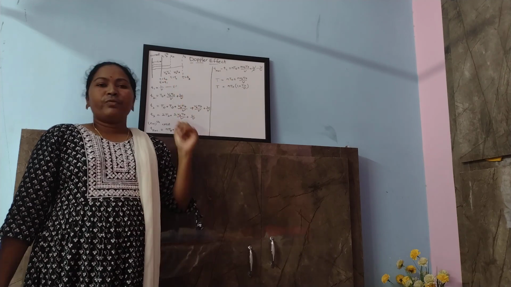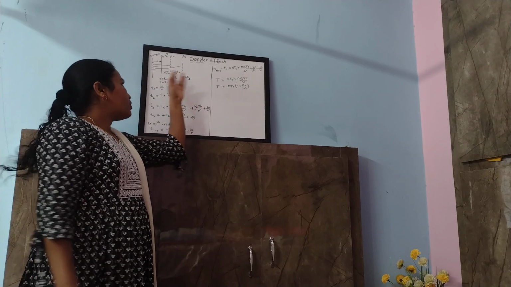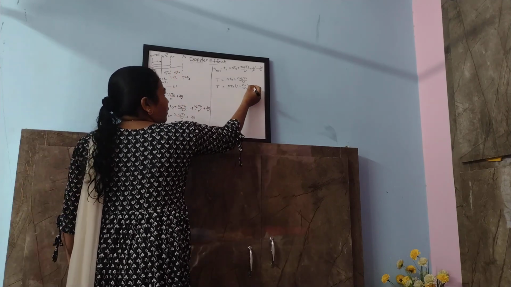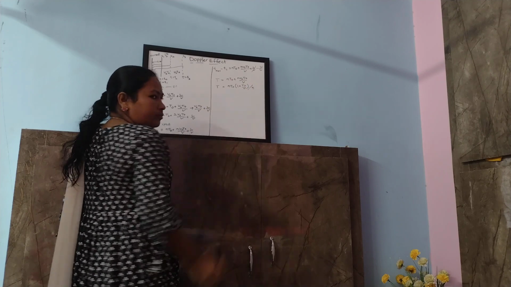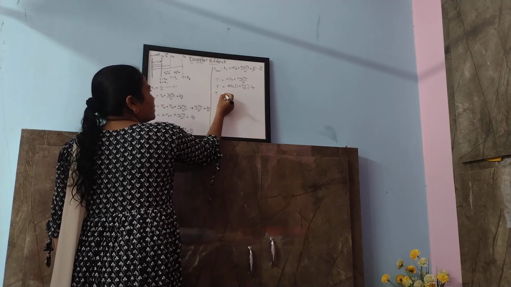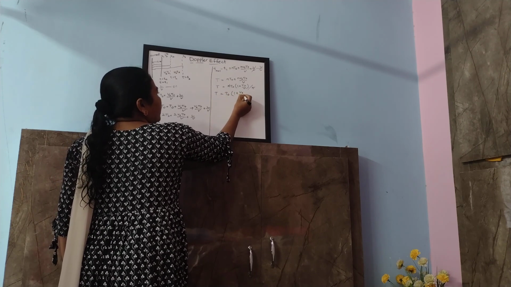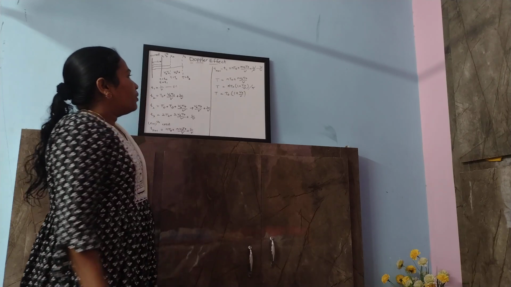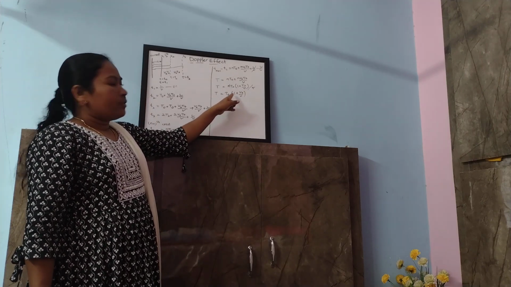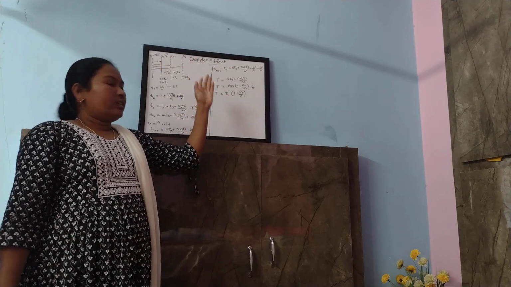Then what is the time taken for a single crest to reach the observer? Let us find. For that we divide by n, cancelling n and n here. T is equal to T0 into 1 plus Vs by V. This is the time period observed when the source is moving and the observer is stationary.